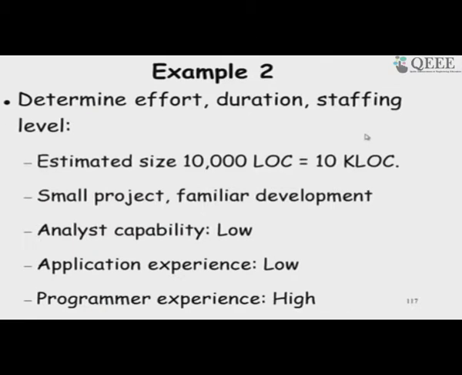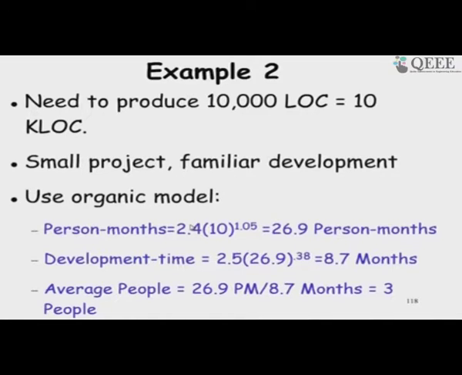This is another example where the estimated size is 10 kilo lines of code. It is a small project, familiar development, so organic. These are the adjustment factors: analyst capability and others. There are 3 factors other than nominal; these 2 are low and programmer experience is high. So, we look up that table. First we use the basic model, it is organic, 2.4 into 10 to the power 1.05 is 26.9, and development time is 2.5 into 26.9 to the power 0.38, which is 8.7 months.